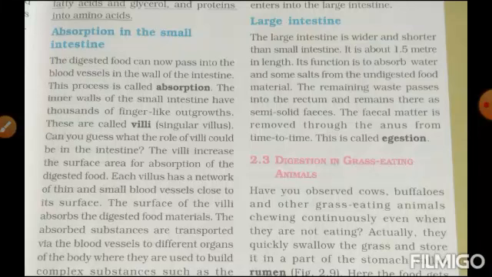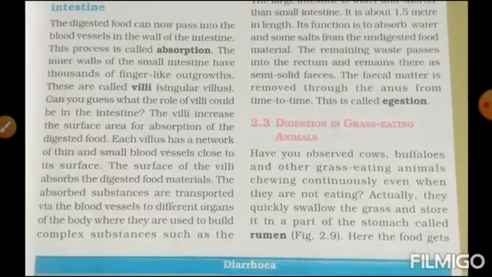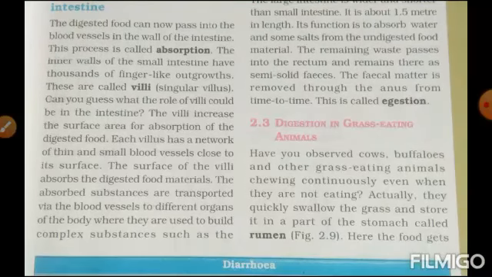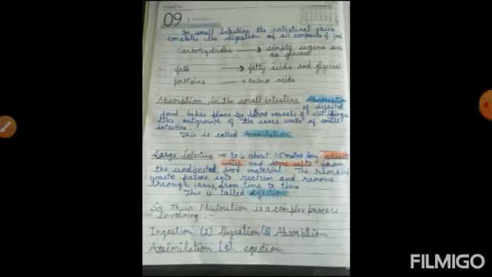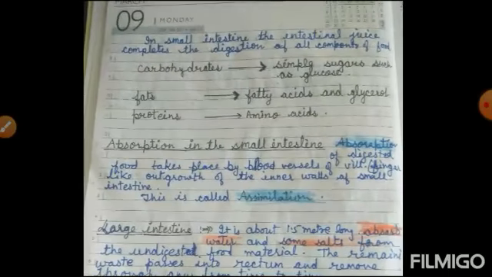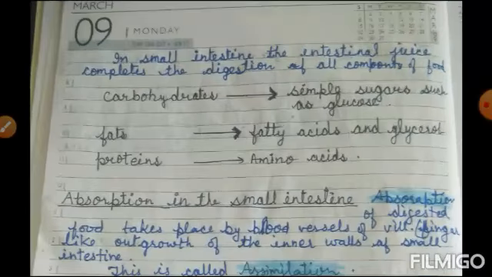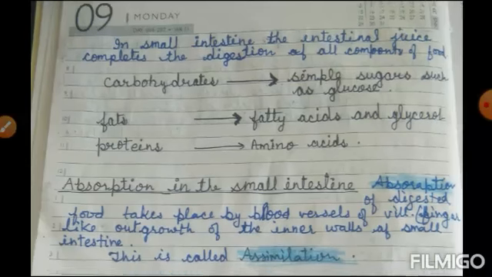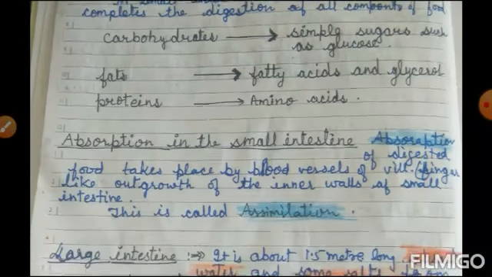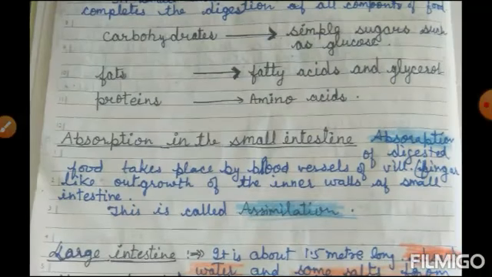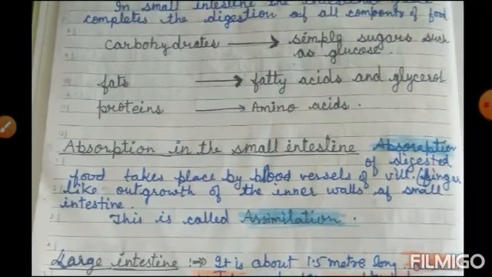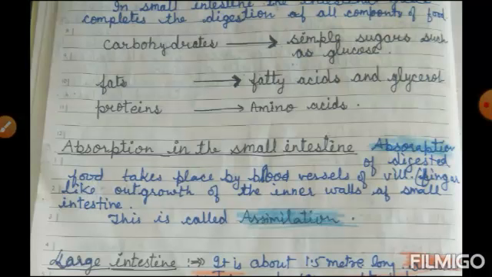Mostly the digestion is completed here. The carbohydrates are broken down into simple sugars, and fat breaks down into fatty acids and glycerol. These are the complex forms.